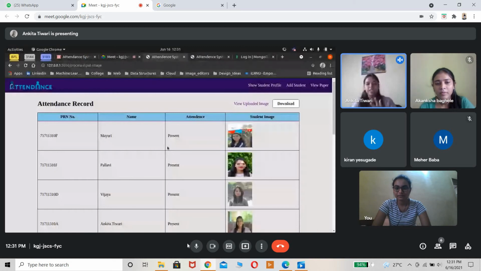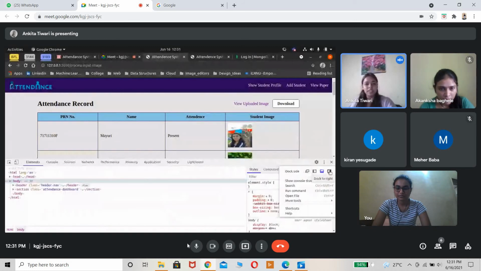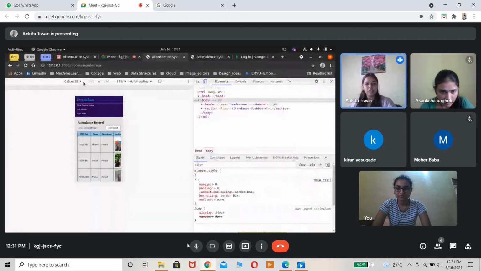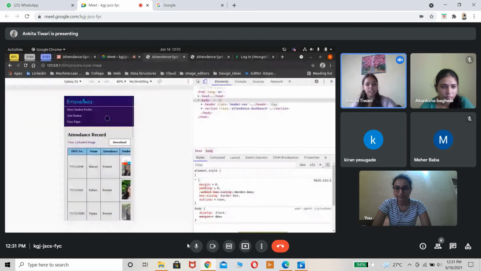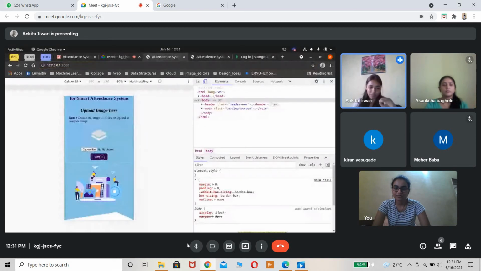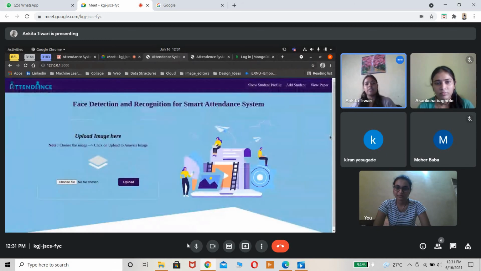Now, if I show you the mobile view, in the browser it shows in this way, but still I will show you. This is how it looks in Galaxy. This is a table with scroll feature. And if I go to the landing page, it is a mobile responsive application we have made. So once it is made live, teachers can open this link on their mobile. When they capture the image with their mobile, they can directly upload it here, like how they do on WhatsApp. So we have made it a full stack application with mobile responsiveness.